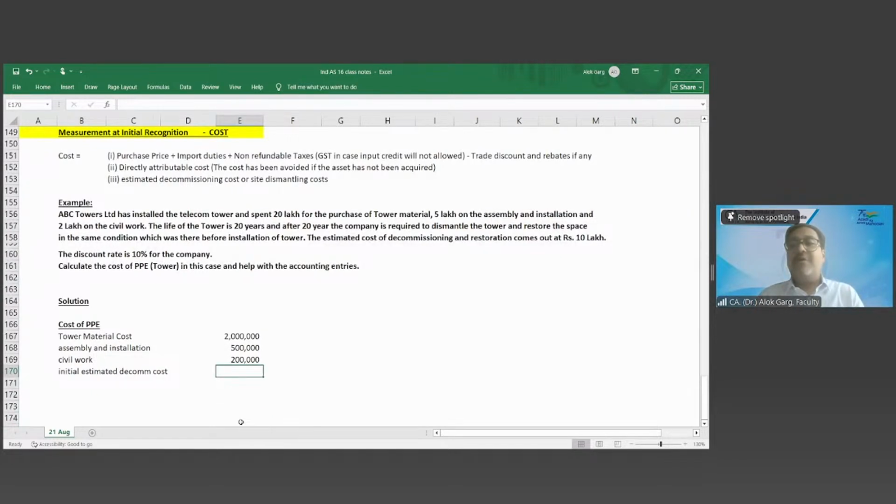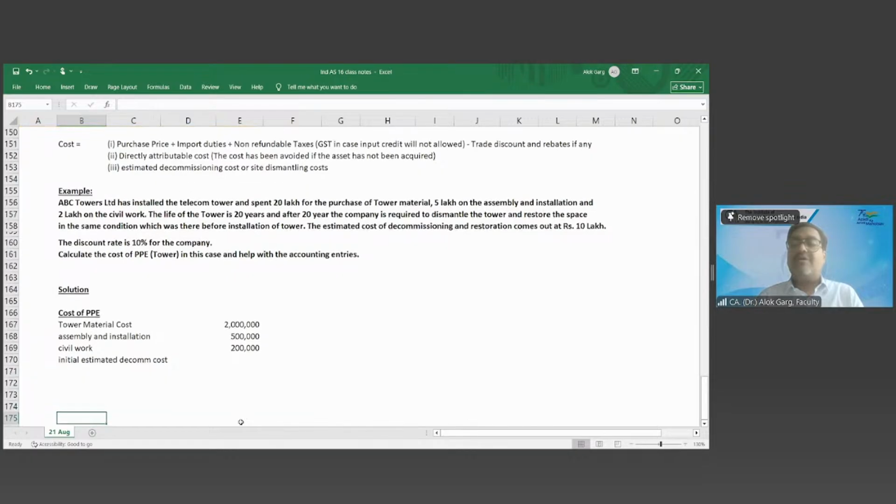Now, how to compute the initial estimated decommissioning cost? What is my decommissioning cost after 20 years? 10 lakh. 10 lakh is my decommissioning cost.